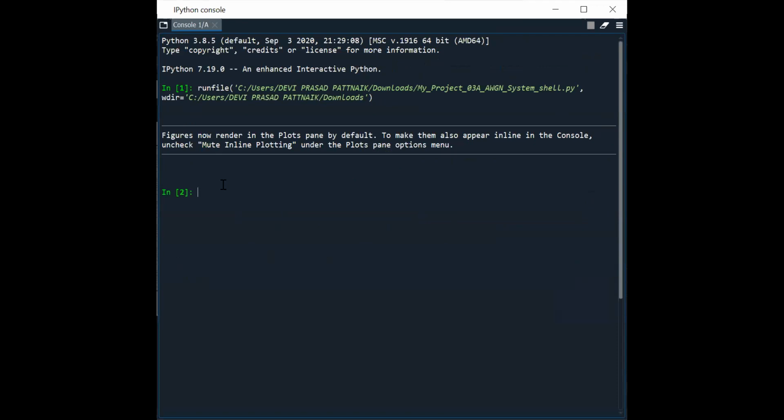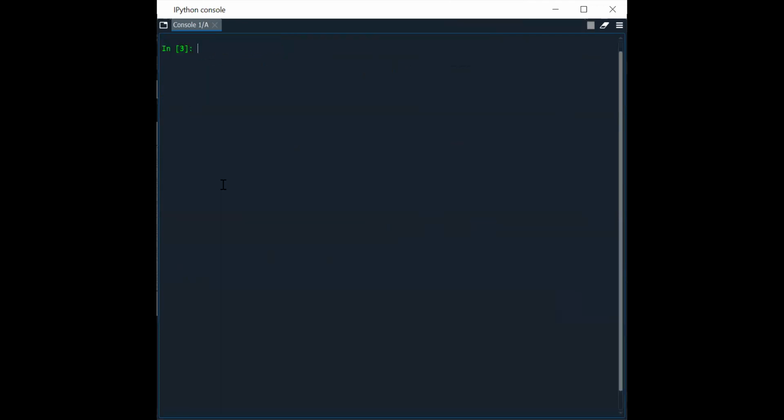Control J and Control L. Clear the screen. Okay.